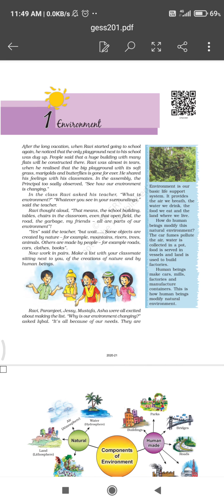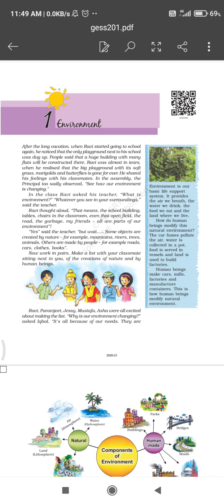So we will do a summary of the chapter in this video. First of all, you should know what is environment. Environment means what is in our surrounding. Whatever is in our surrounding, that is our environment. All the plants that we see, all the animals, birds, table, chair, building, road, everything is included in environment.